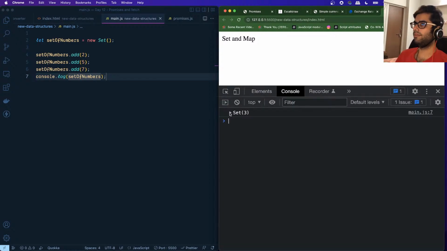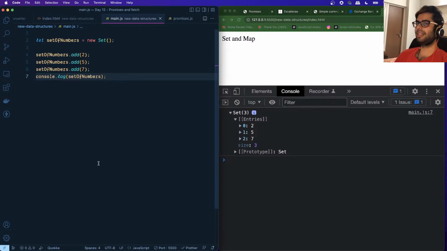So you can see that we have created a new set which has 3 entries, right? 2, 5 and 7. Now this data structure is useful whenever we want to store unique values, right? And it is also useful whenever we want to do certain operations. So if you have ever worked with set theory, there are operations like union, intersection. You want to find out what is common between two different sets, what is the difference between two sets. So all of those sort of operations can be performed using this object. You need to implement those, right?